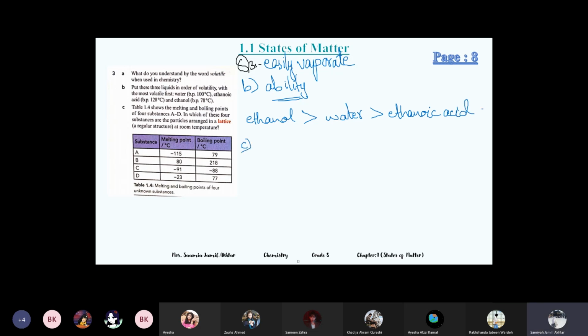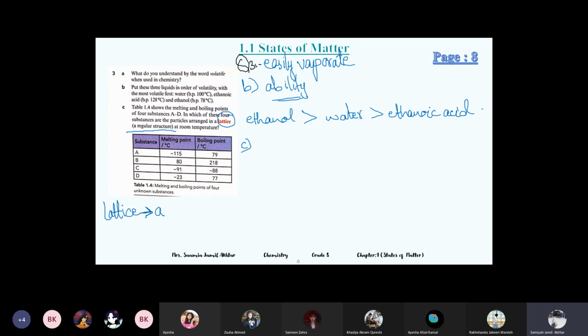Okay, part C. The table shows the melting and boiling points of 4 substances, A to D. In which of these 4 substances are the particles arranged in a lattice, a regular structure, at room temperature? Lattice structure. So, what is a lattice structure? Solid. Yeah, it's a solid. Good.